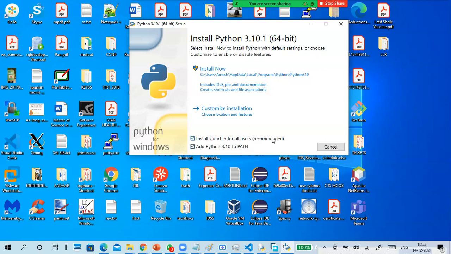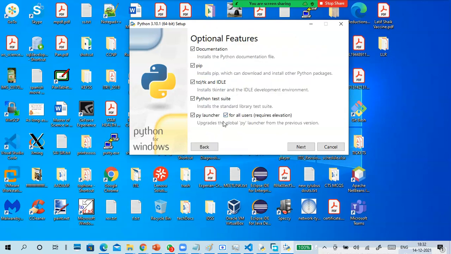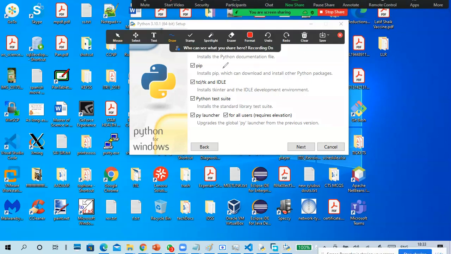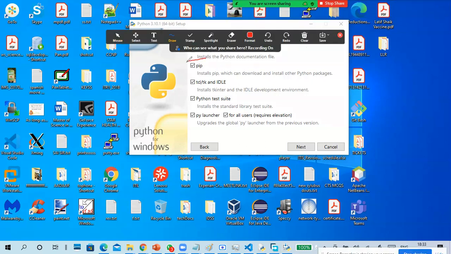Install launcher for all users, it's the best option. You want to go to customize installation or just install now? Both are okay. Okay, you want to choose a local path and all? You can go to customize installation or install now. I check everything. I don't do anything else, I just check everything. PIP is an installer, I am explaining one by one here. Okay, so PIP is an installer.